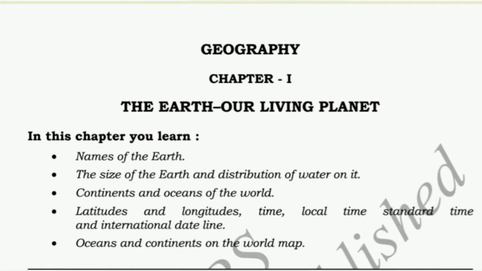In today's class, we are going to learn about geography. The first chapter is The Earth, Our Living Planet. In this chapter, you will learn names of the earth, the size of the earth and distribution of water on it, continents and oceans of the world, latitudes and longitudes, time, local time, standard time and international dateline, and oceans and continents on the world map.